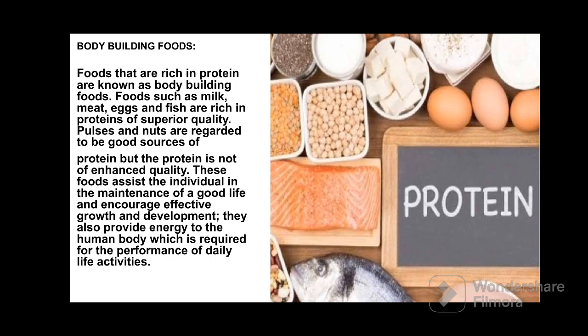Protein can be classified into two, such as the plant protein and animal protein. And doctor suggests that we should take both types of protein, either they are obtained from the plants, or they are obtained from the animals.